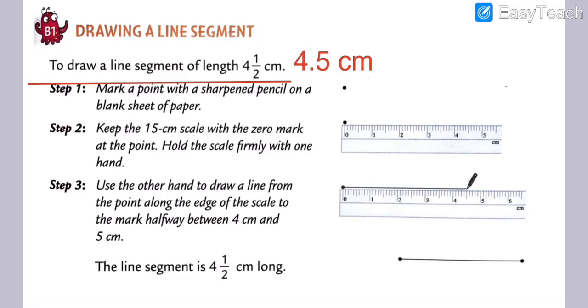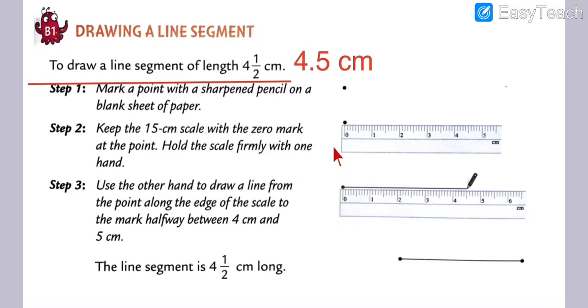Again I repeat step number 2. What is step number 2? Step number 2 is keep the 15 centimeter scale with the 0 mark at the point. Hold the scale firmly with one hand. Okay, we have to make a proper line with the help of the scale from 0 to 4.5 centimeter. Got my points, my dear students?